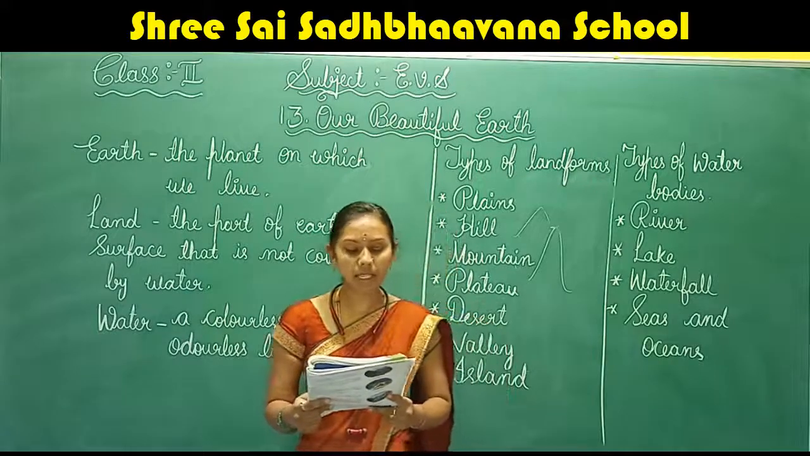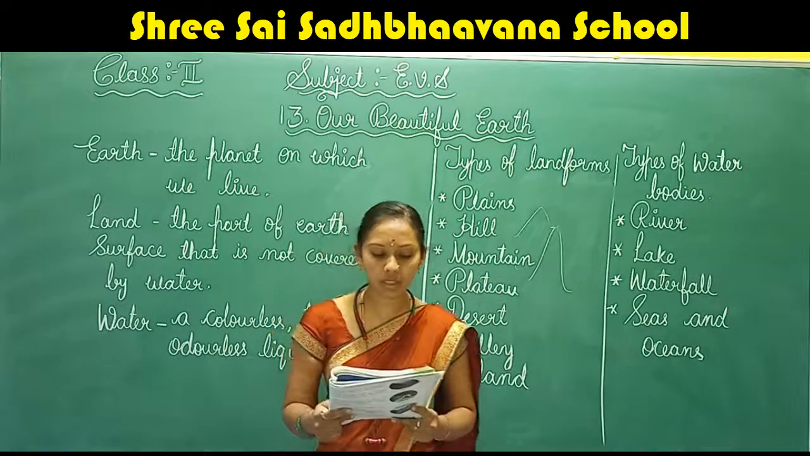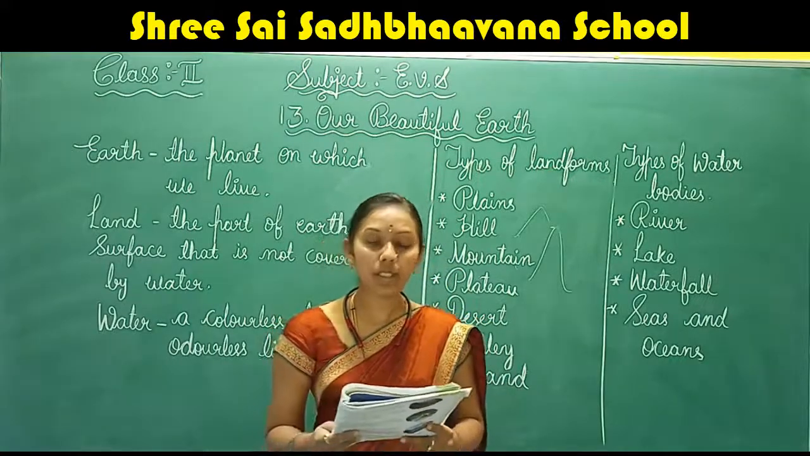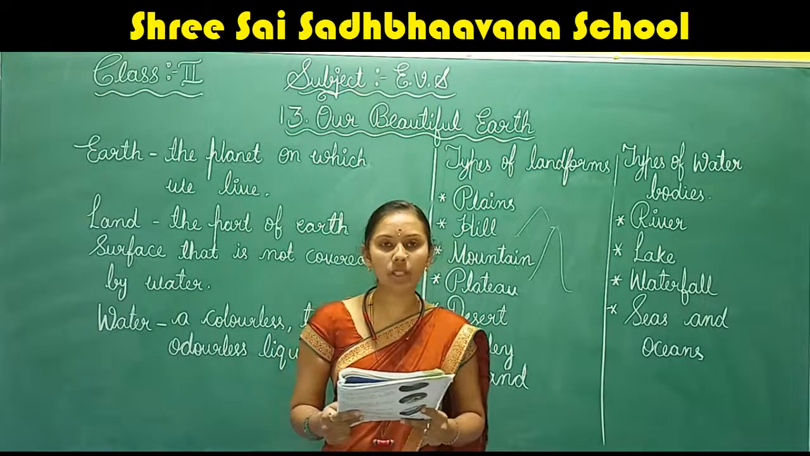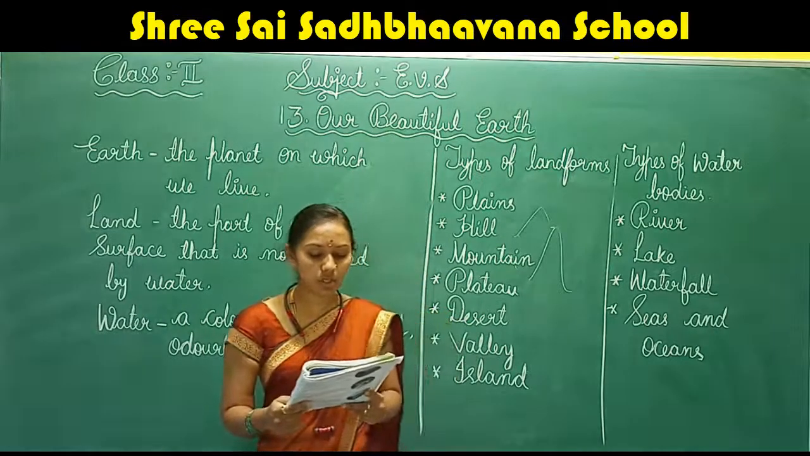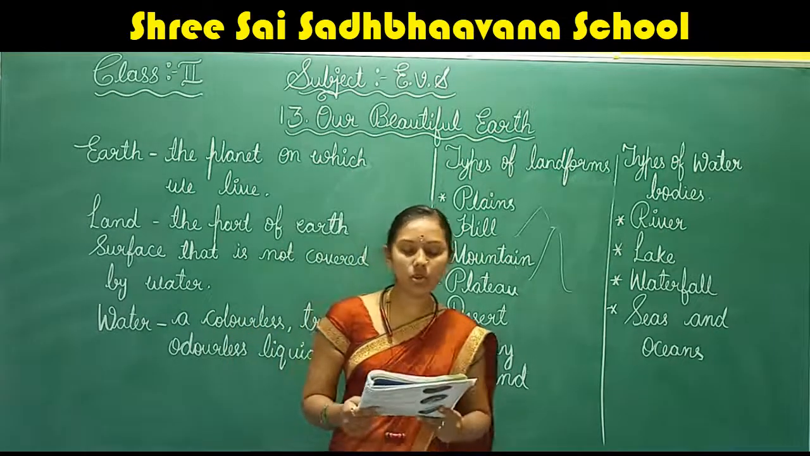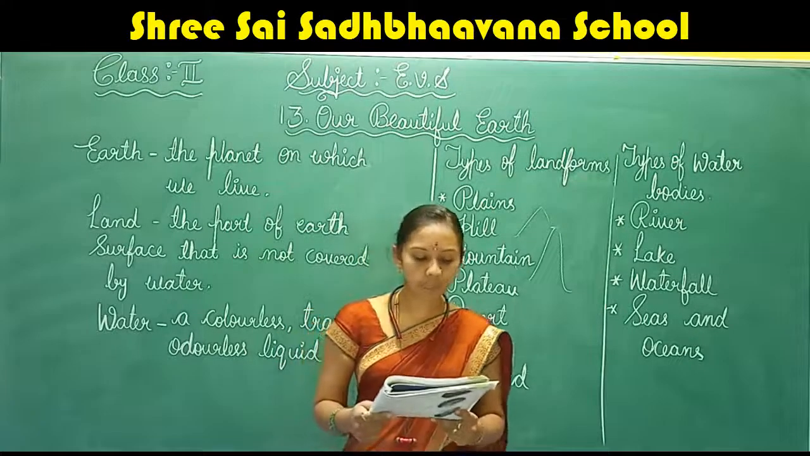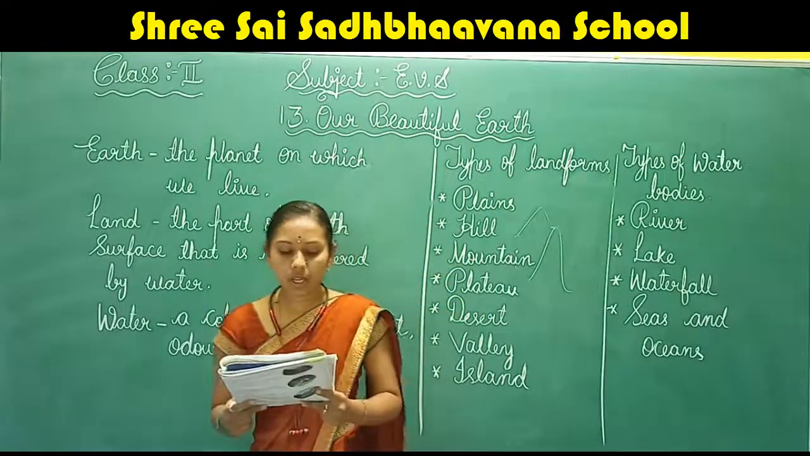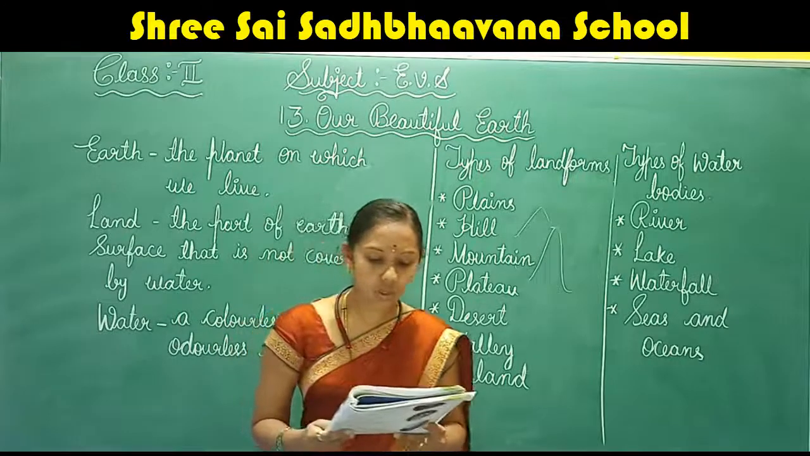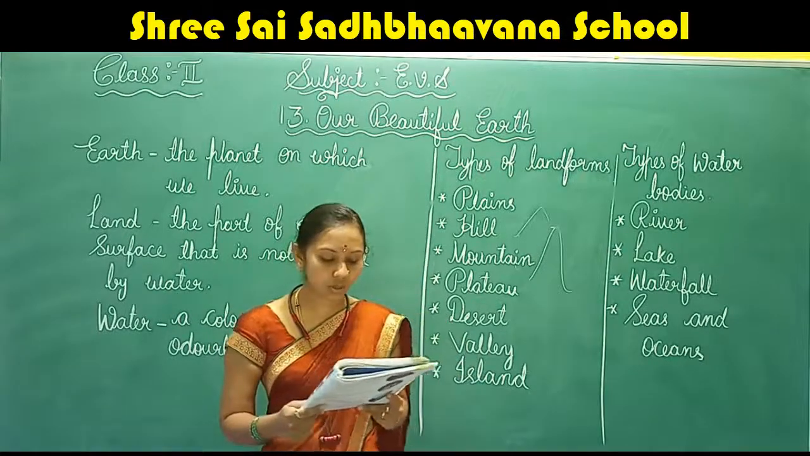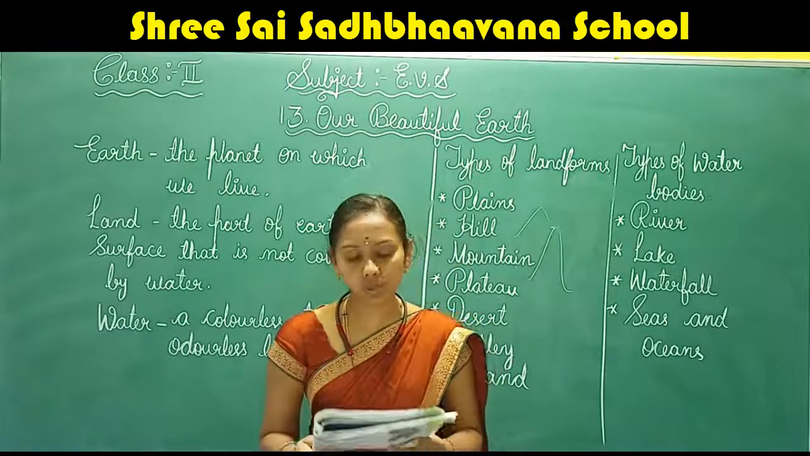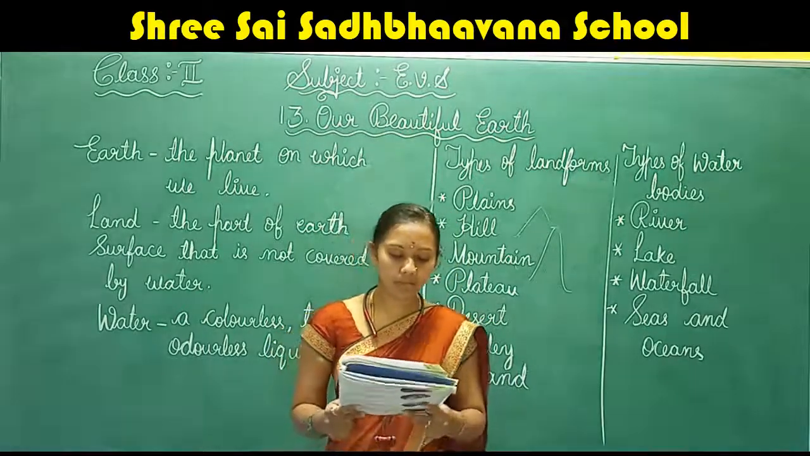A very high hill is called a mountain. The tip of the mountain is called its peak. The peaks of very high mountains are covered with snow. Many rivers are formed when the snow on these mountains melts. Next, plateau. A plain on a hill or a mountain is called a plateau. The plateau looks like a table, so it is also called tableland.